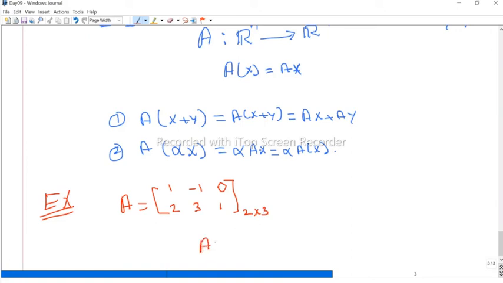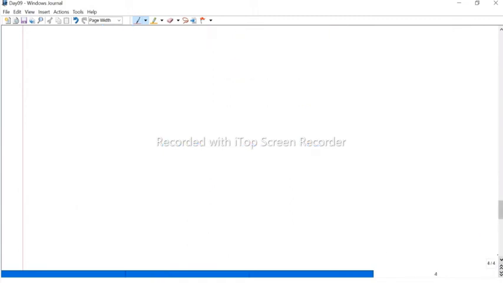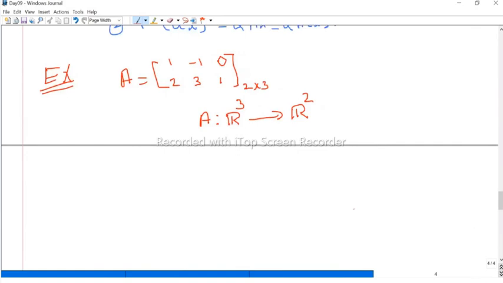Therefore, this A can be viewed as a function from R3 to R2. Number of columns first, number of rows second, the codomain. Now how do we define the function? That is A of, we take any element in R3, of the form ordered triple x comma y comma z. This maps to something in R2, it should be an ordered pair.